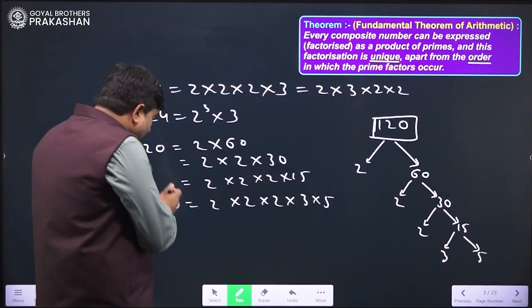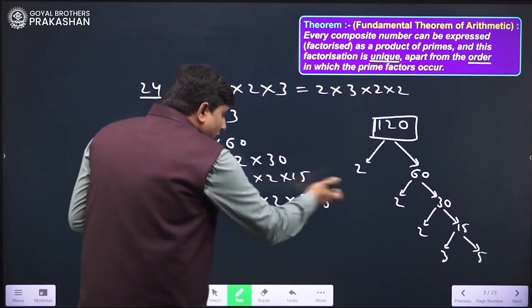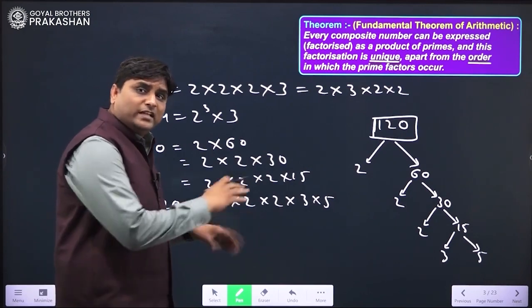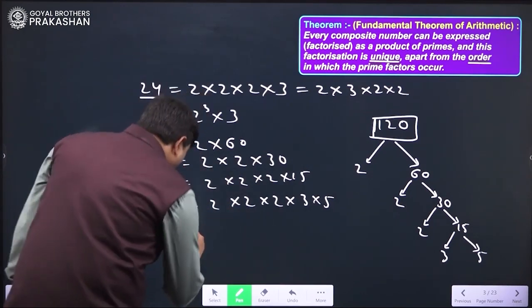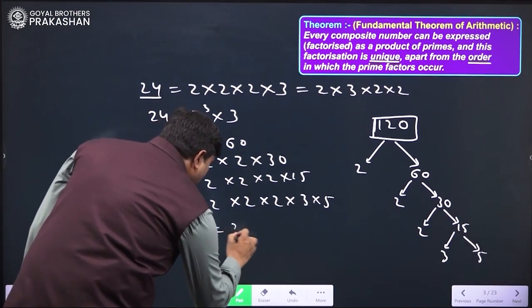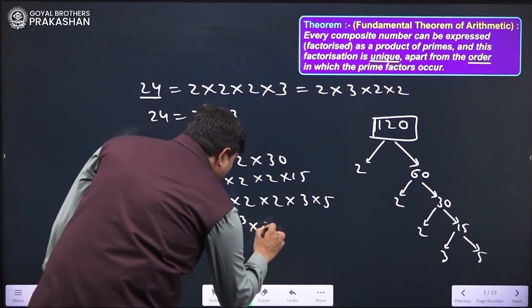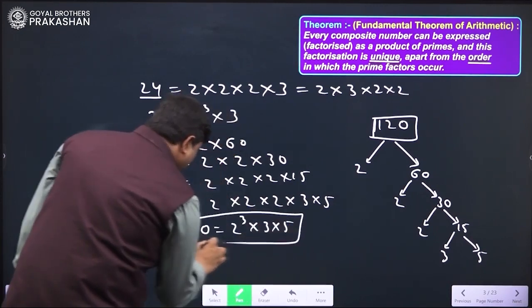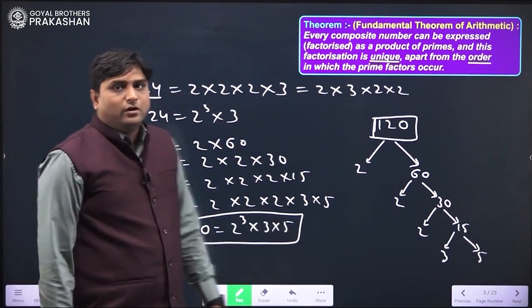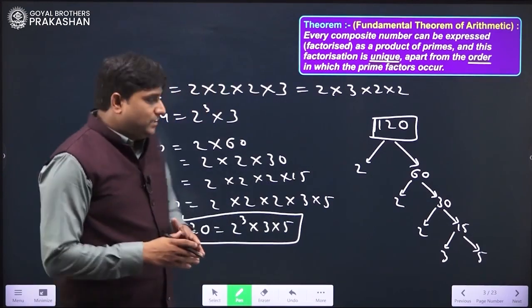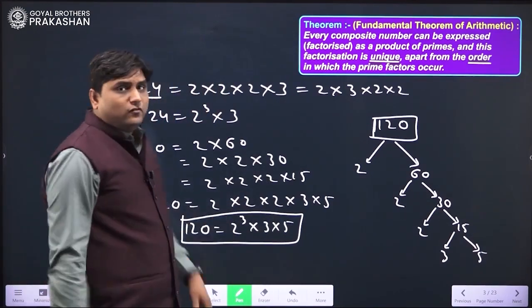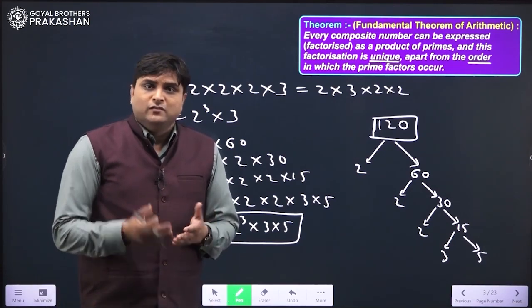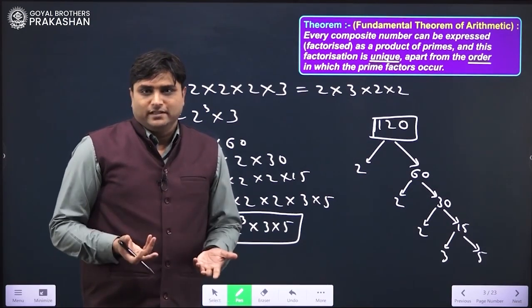So this is how we express a composite number as a product of prime numbers. This is unique. We can just change their order. So finally 120 can be written as 2 to the power 3 into 3 into 5. So this is about the fundamental theorem of arithmetic, that every composite number can be written as a product of prime numbers, and that way is unique. We can just change their order. Thank you.